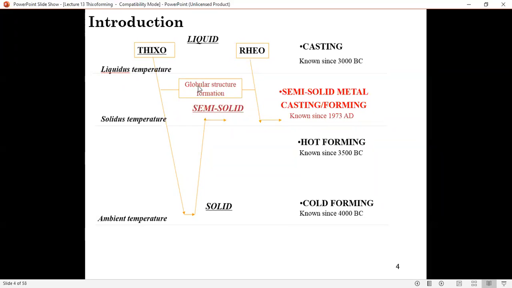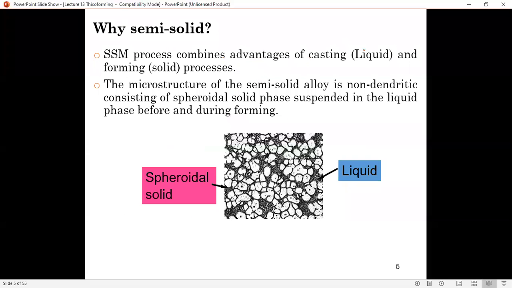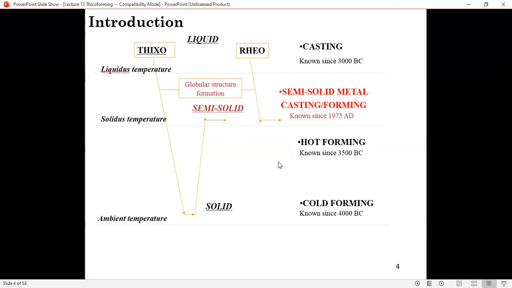The idea is basically to achieve globular structure formations rather than dendritic structure formations. Operations that happen below the solidus temperature in the solid state are, for example, cold forming and hot forming forging operations. Right? So that's basically where Thixoforming comes in, and what phases of material transformation it goes through, and the difference between Thixoforming, Rheo forming, hot forming, and cold forming.